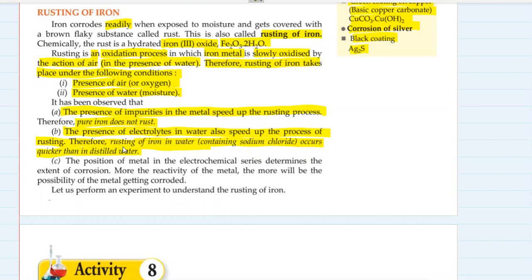So, if the water is salty, it contains dissolved salts in it, then rusting process will be quicker. Therefore, the ships which sail in seas rust faster than the ships which sail in river water. The position of metal in the electrochemical series determines the extent of corrosion. The more reactive the metal, the more will be the possibility of the metal getting corroded.